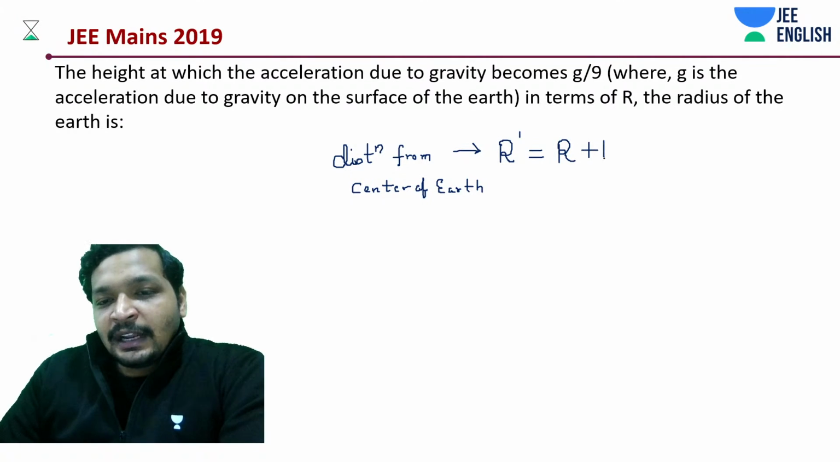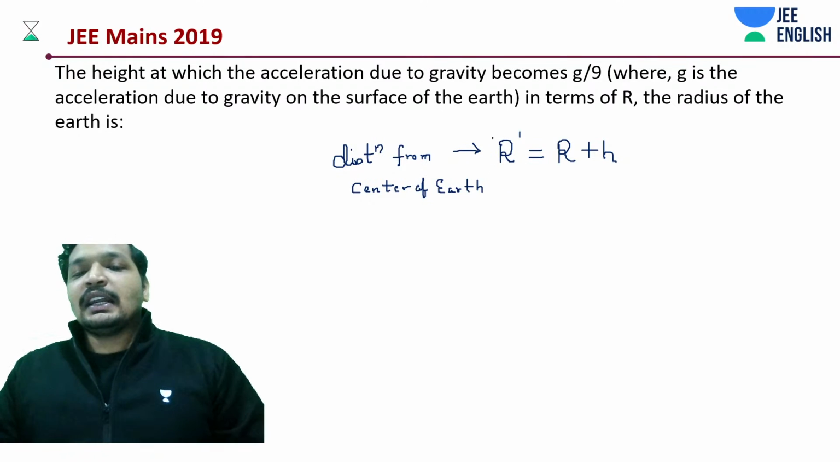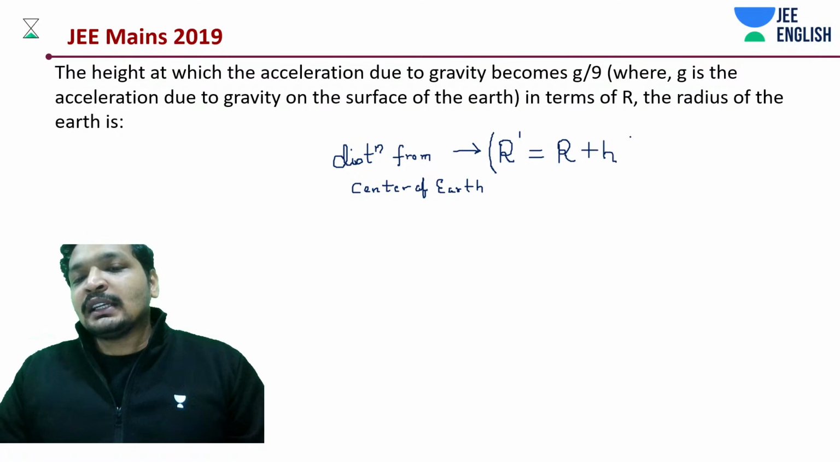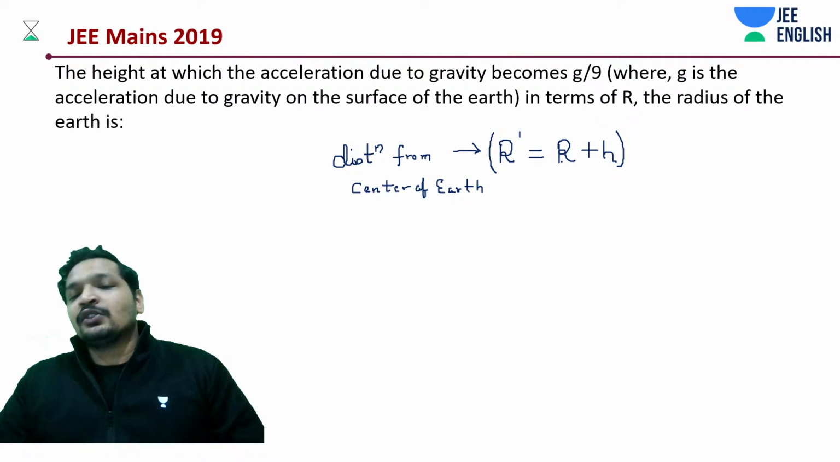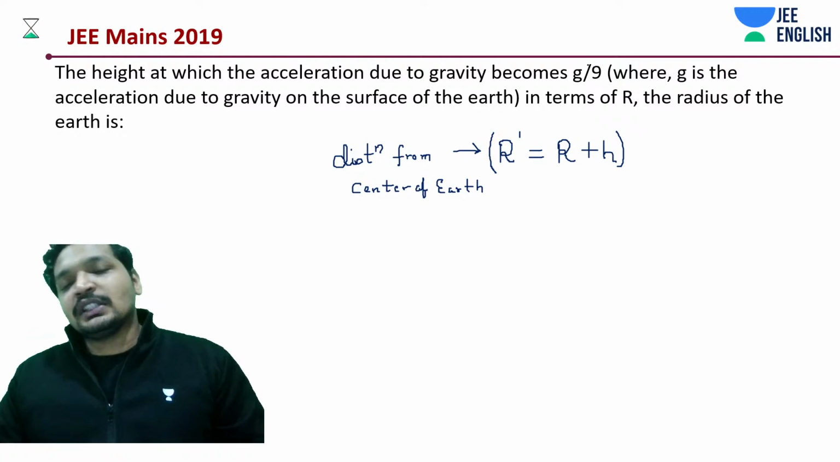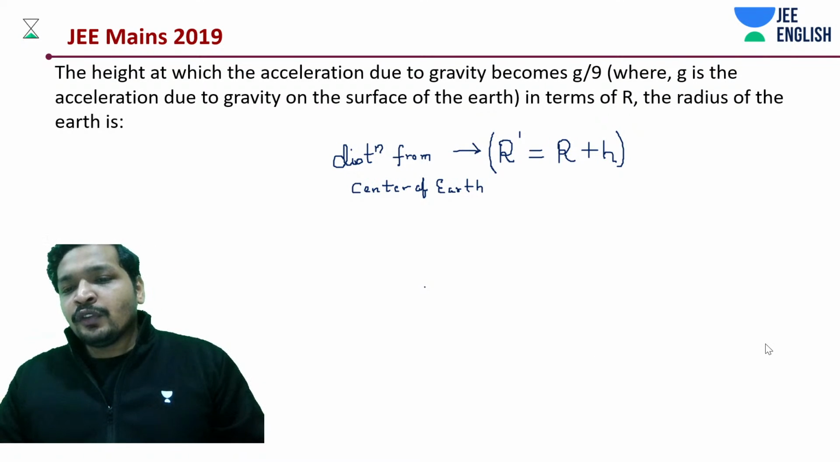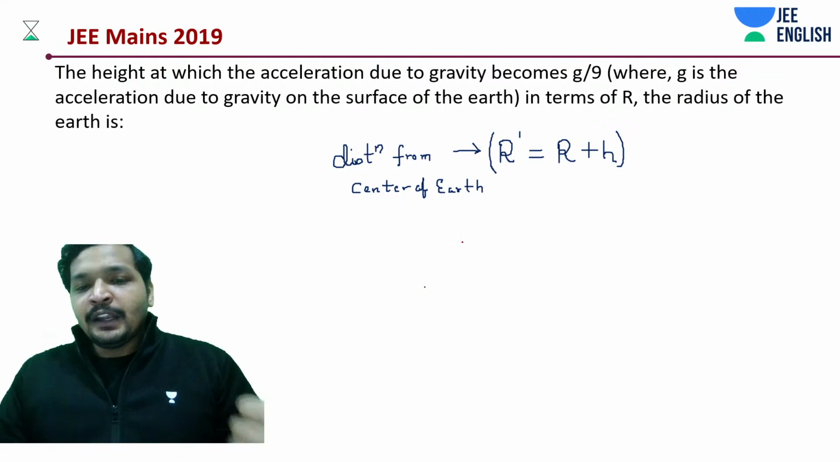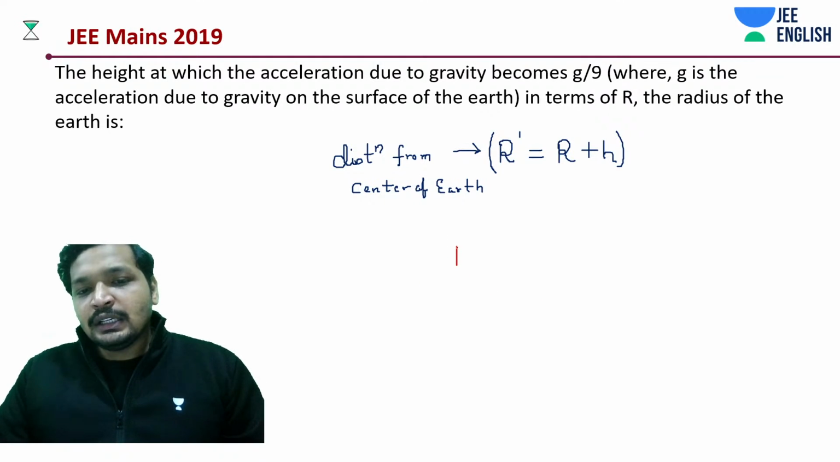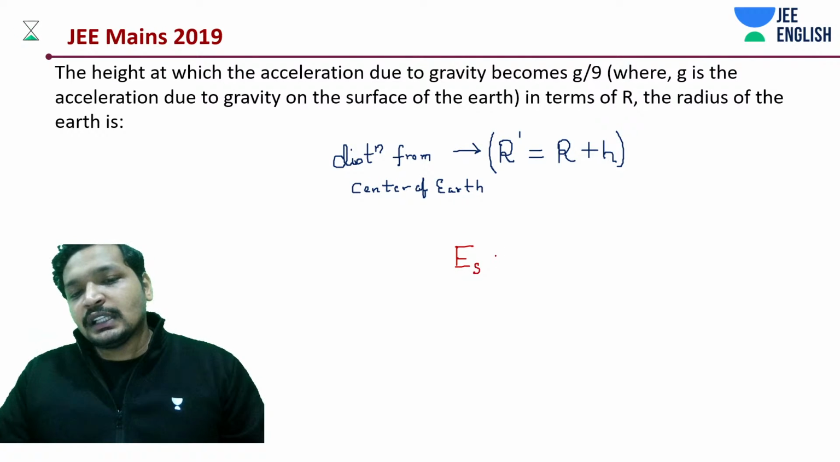I hope you have completed gravitation already, because you have discussed so many things in gravitation. So I'm taking that r dash distance from the center of the Earth to be some r plus h, where h denotes the height. What do we know? One thing that we are already given is that the field on the surface is nothing but g. We are just discussing the magnitude.